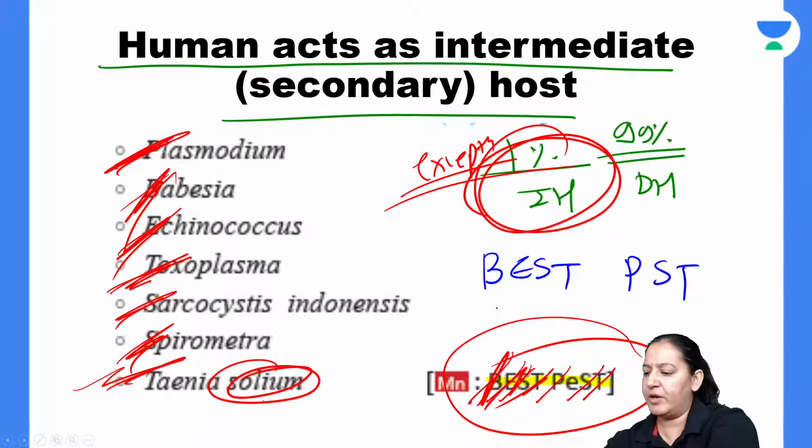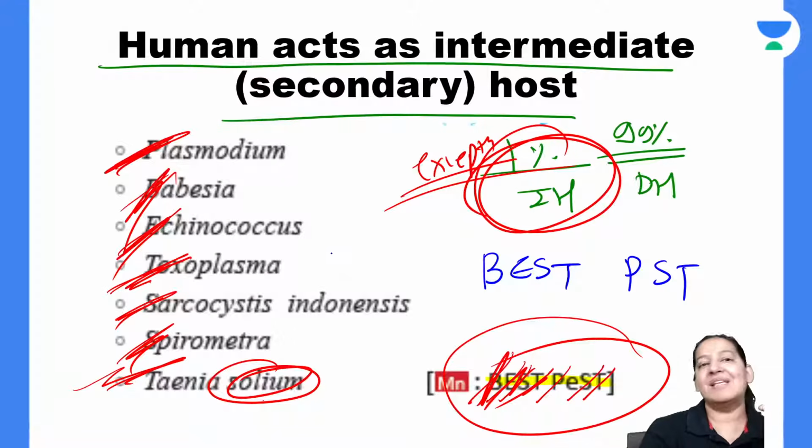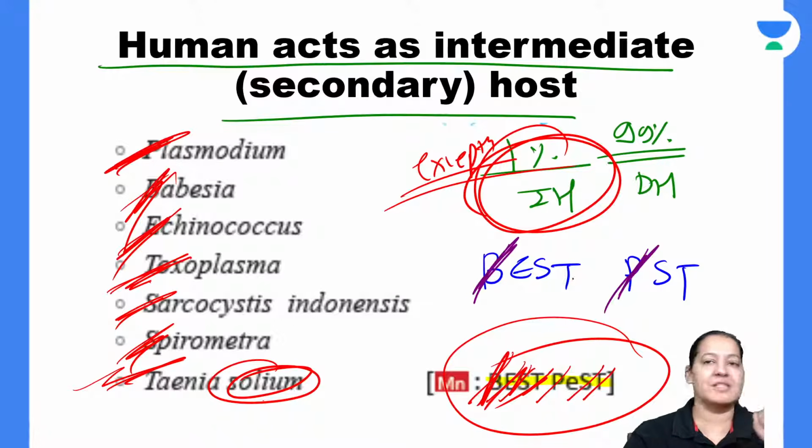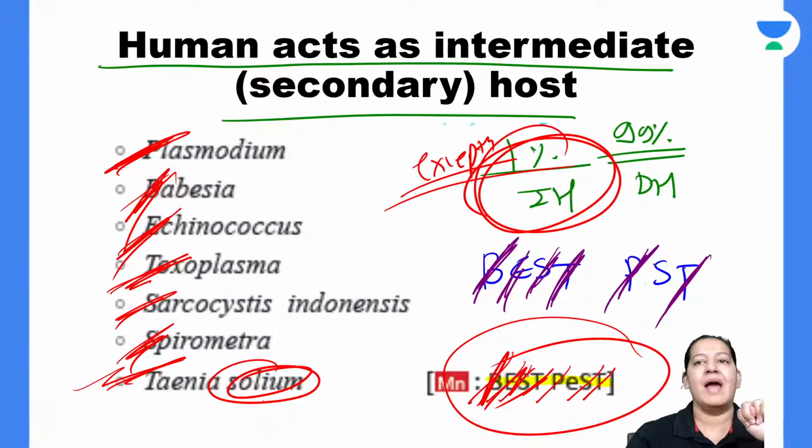Let me write this mnemonic also. BEST, PEST. There are so many mnemonics that even I forgot, so I have to write it down. BEST, PEST is the mnemonic. So say the full form. B is Babesia. P is Plasmodium. The two brothers, Babesia and Plasmodium, they always come together, right? Two T are there. One is Taenia solium, one is Toxoplasma. E is Echinococcus and two S are there. The two S are Sarcocystis and Spirometra.